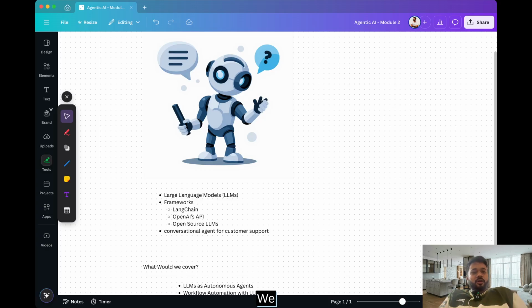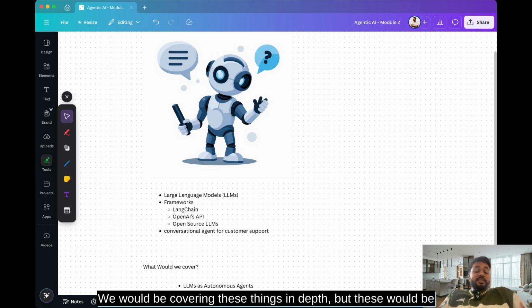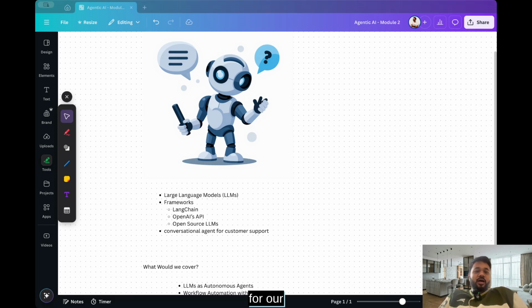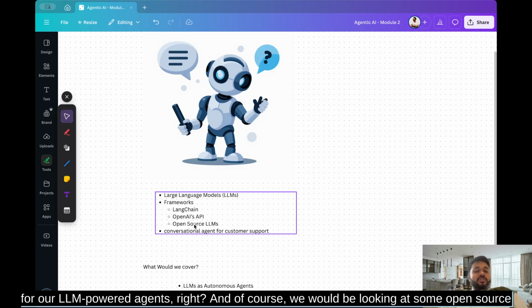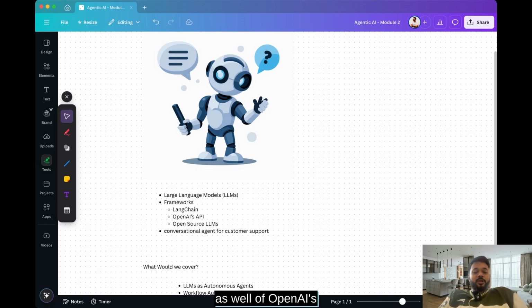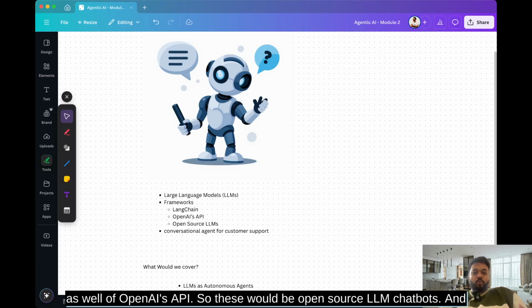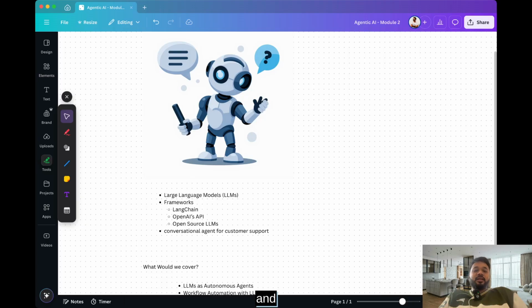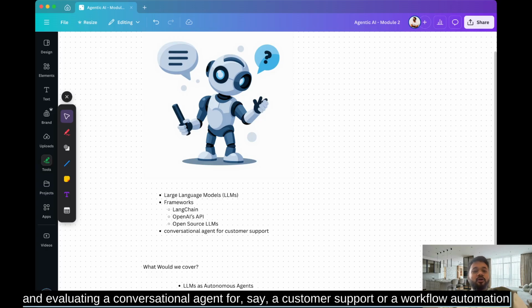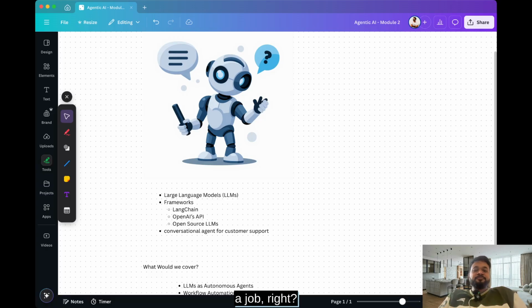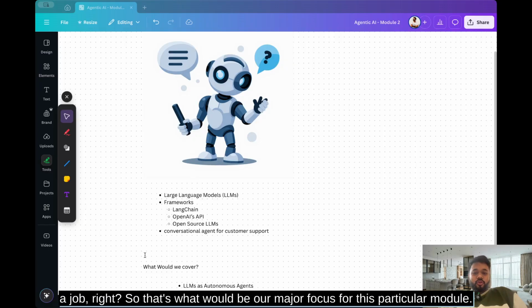If not, it's okay. We would be covering these things in depth, but these would be the frameworks that we would be using for our LLM powered agents, right? And of course, we would be looking at some open source alternatives to OpenAI's API as well. So these would be open source LLM chatbots, and we would be implementing and evaluating a conversational agent for, say, customer support or a workflow automation kind of job, right? So that's what would be our major focus for this module.